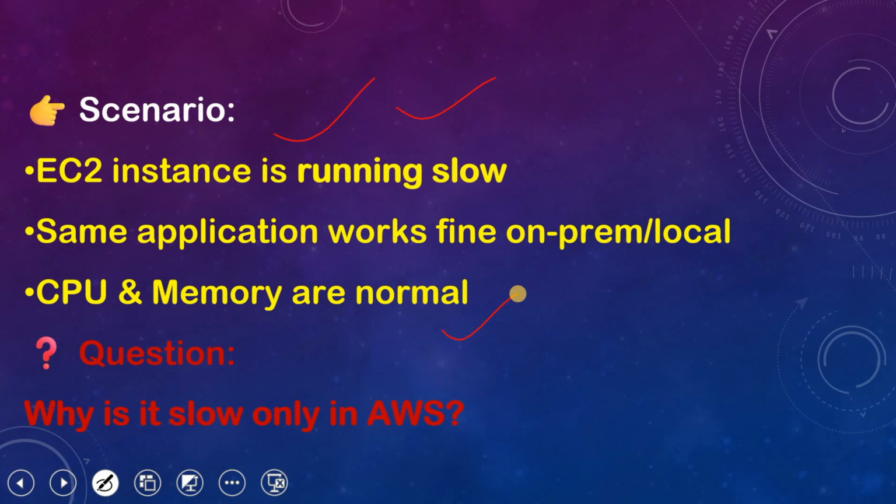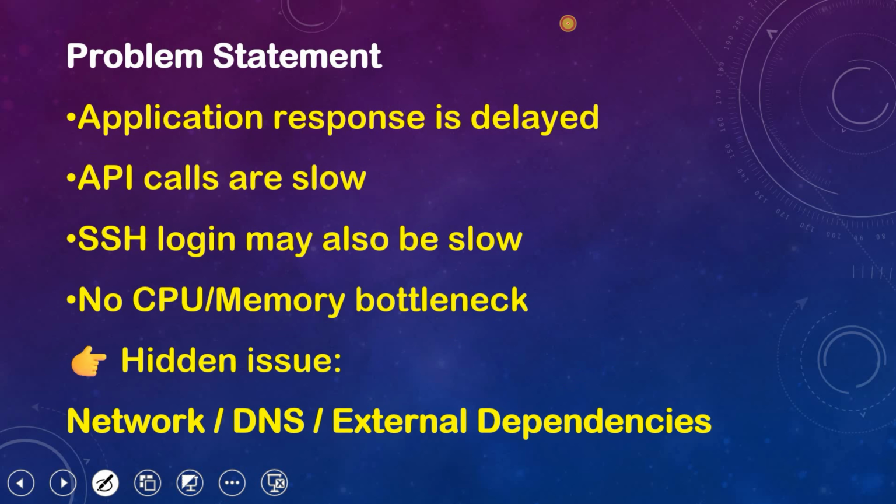So what is the reason why this is happening? What is the root cause of this? Why is our EC2 instance slow in AWS? We are going to check this thoroughly.